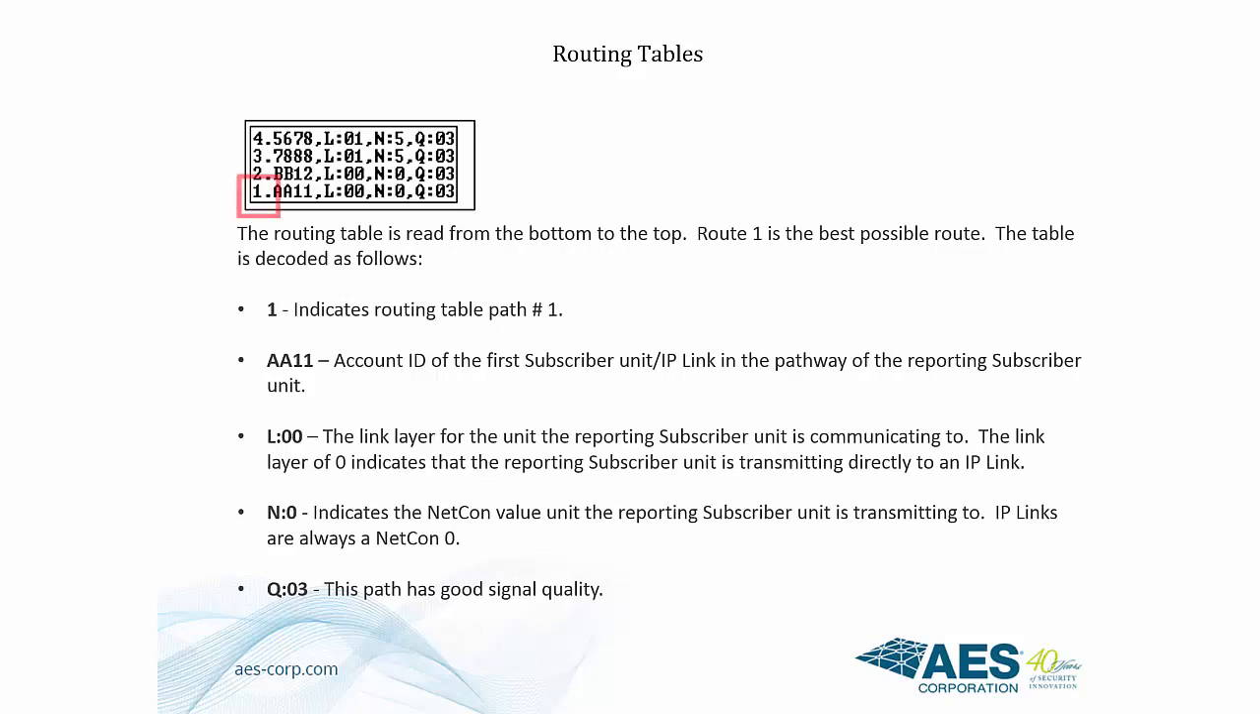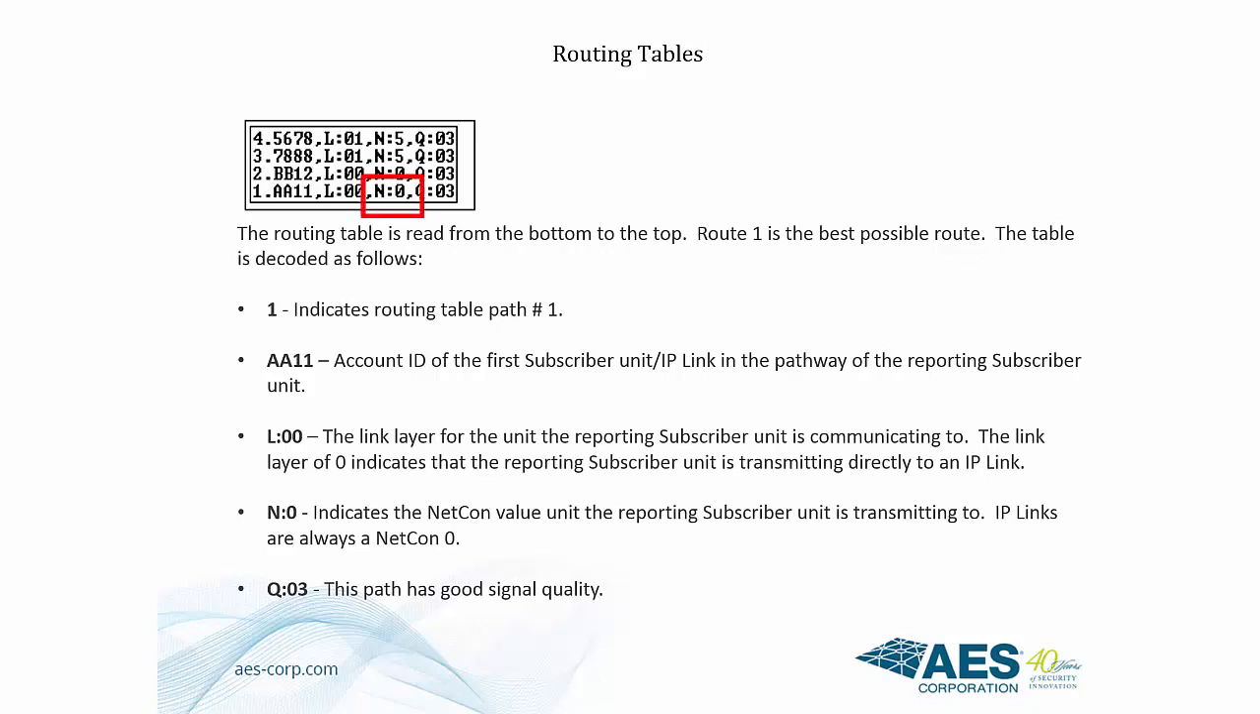The number 1 indicates that this is the first route. Route 1 is always the best possible path. Next, AA11 is the account ID of the first unit in the pathway of the reporting subscriber. In this case, it's an IP link. L:00 is the indicator of the link layer for the repeating unit that the reporting subscriber is communicating to. The link layer of 0 indicates that the reporting subscriber is transmitting directly to an IP link. You'll recall that IP links always have a link layer of 0.